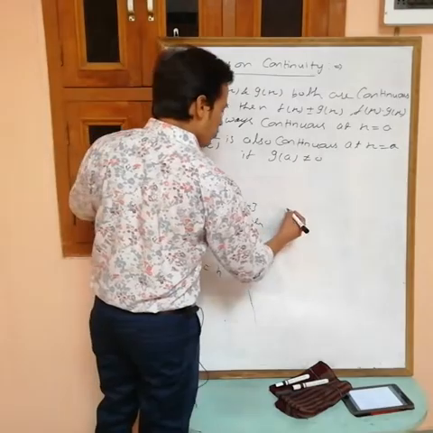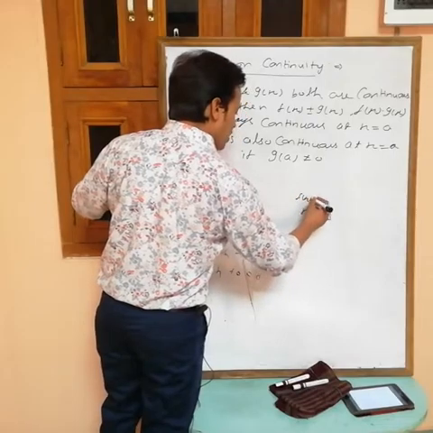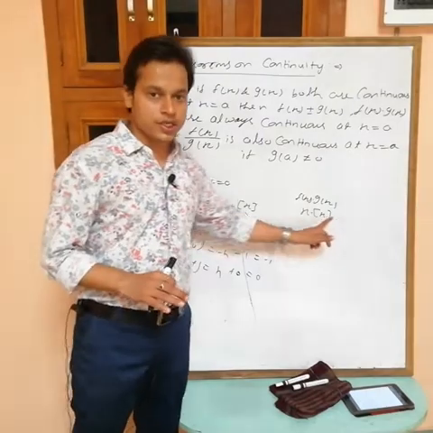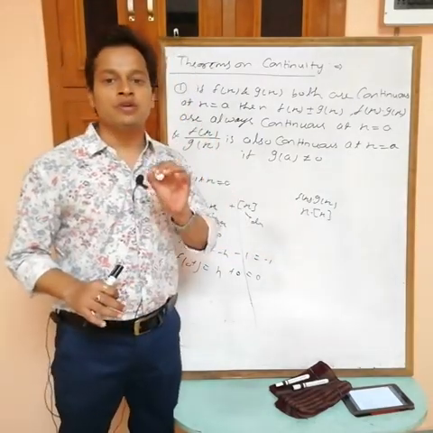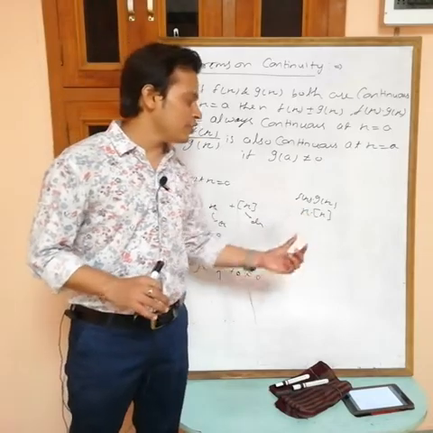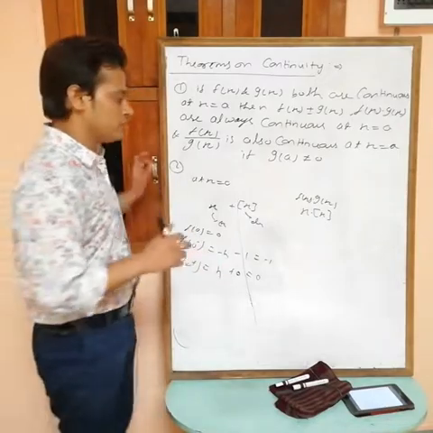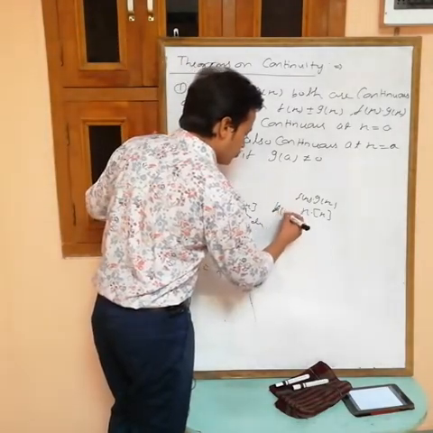But suppose I take x into the greatest integer of x, f(x) into g(x). Now x is continuous and the greatest integer of x is discontinuous at x equals 0. But if you check continuity of this combined function at x equals 0, you will find that it is continuous. Suppose this is a new function h(x).